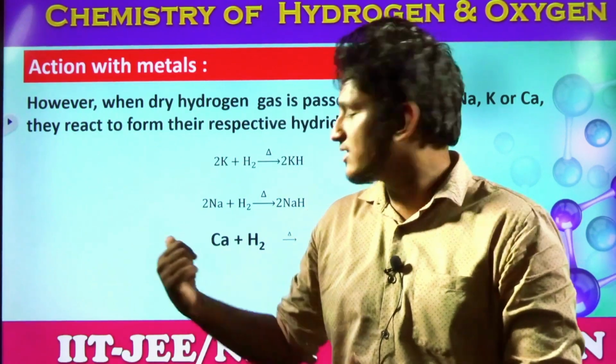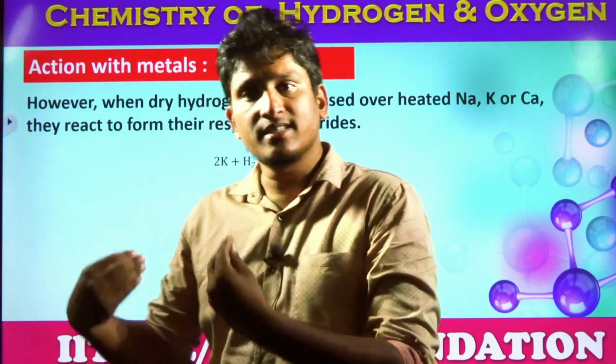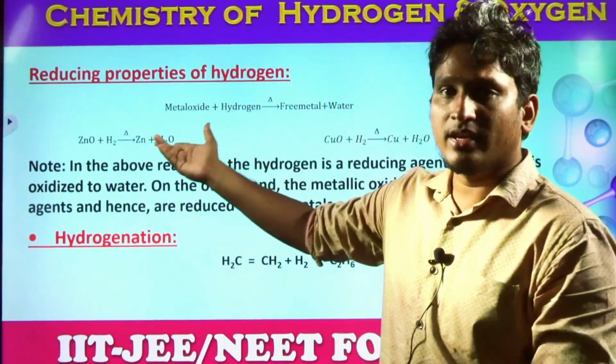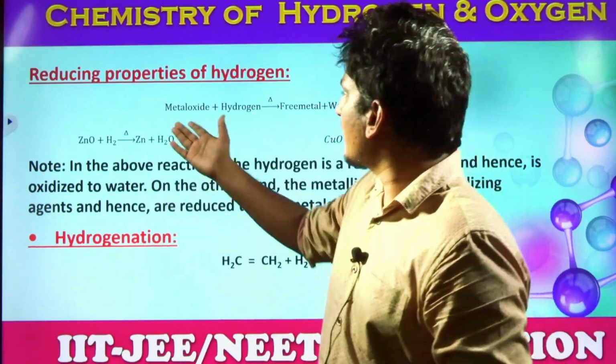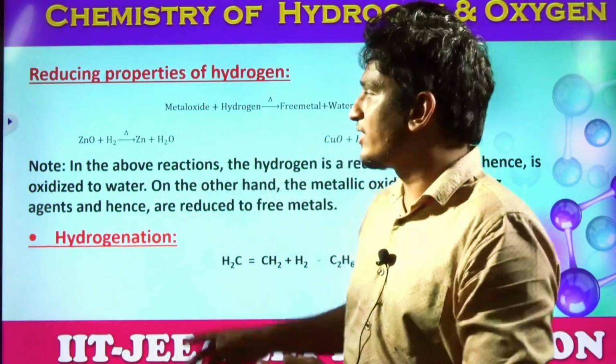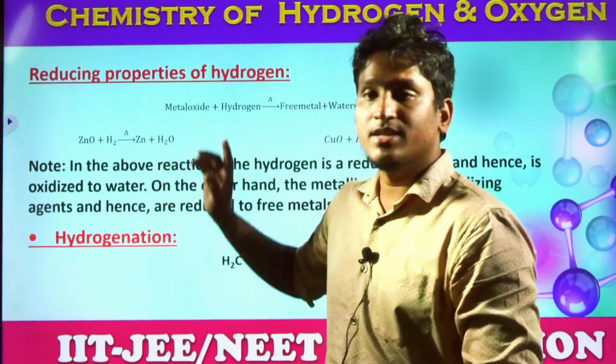According to the valencies, we have different ratios in the compounds. So ultimately they produce hydrides, and these hydrides are the strongest reducing agents. Next, that's the reducing property of hydrogen. Metal oxide plus hydrogen will give a free metal, that means pure metal, as well as water. ZnO, zinc oxide plus hydrogen gas. What do we get? Zn plus H2O.